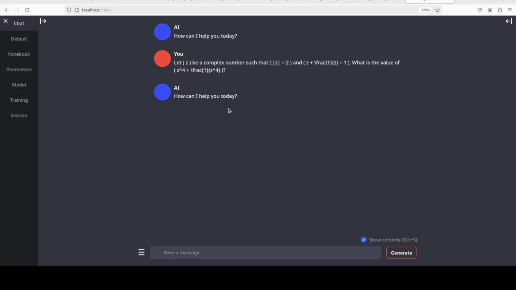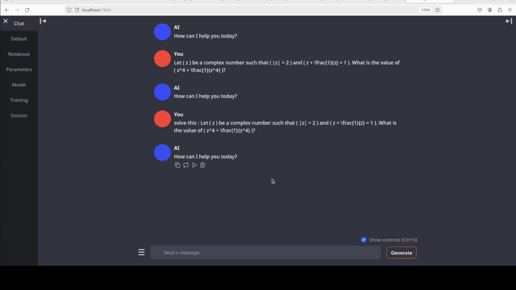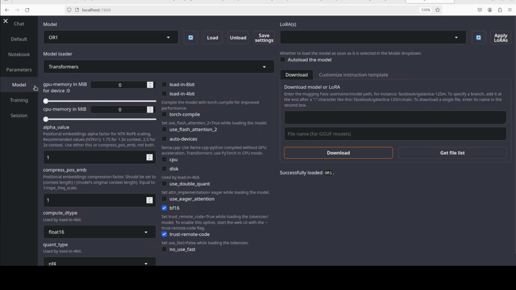So let me see if it is loaded or not. But before I do that, what I'm looking at here is how exactly it is approaching the problem. Okay, I'll say, solve this. I'll just remove this and then let's see if it is able to do that, or do I have to set some parameters. You see, it is just saying, how can I help you today? Is the model loaded? I believe the model is loaded. I'm just going to refresh it. Okay, that is funny. Okay, let's load it again and run it again. Sometimes it just doesn't load.